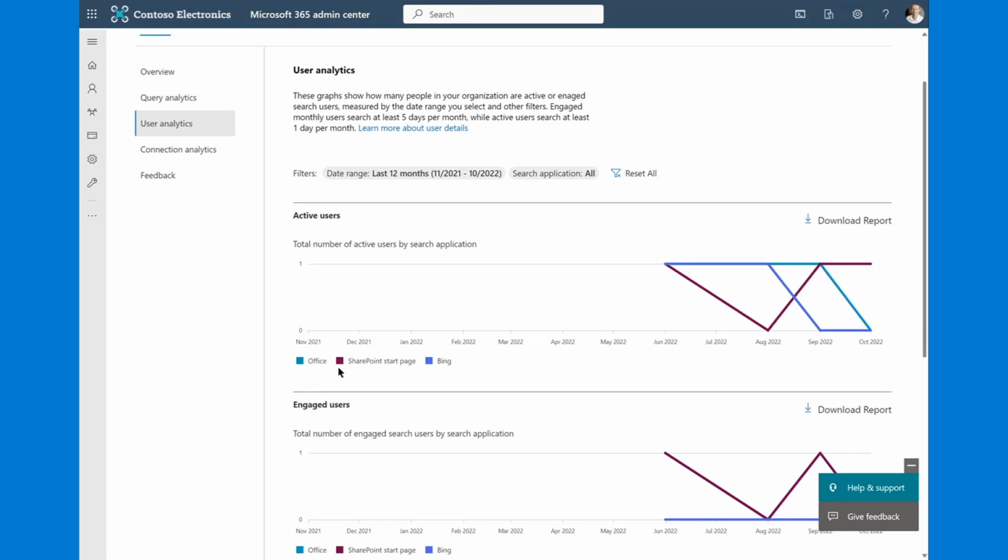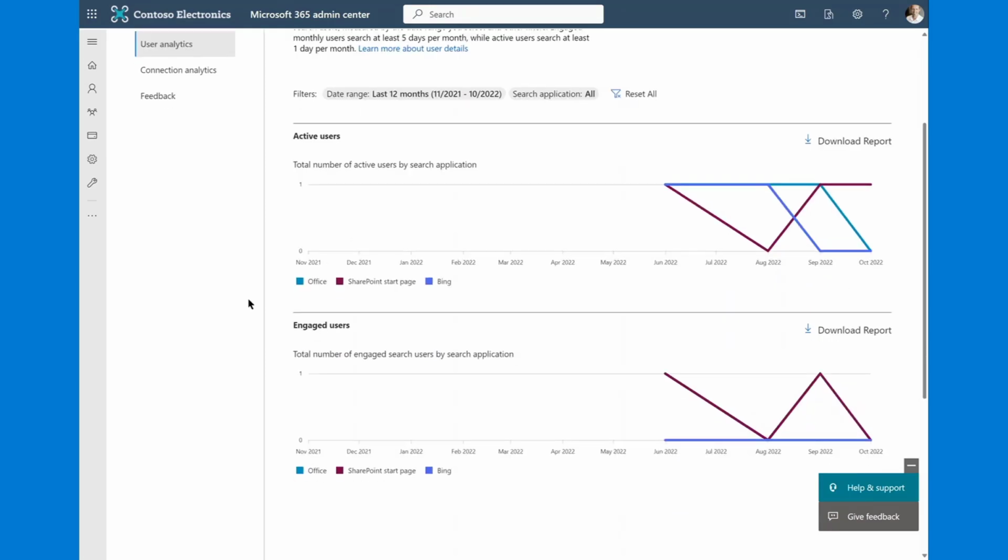So in this particular case, as you can see, our users are starting to favor the SharePoint start page over Bing or Office.com. So again, this gives you an opportunity to optimize for where your users are actually working, that idea of bringing search to where your users are.